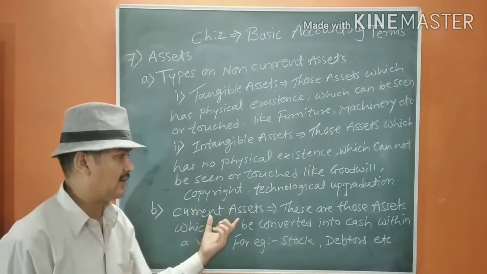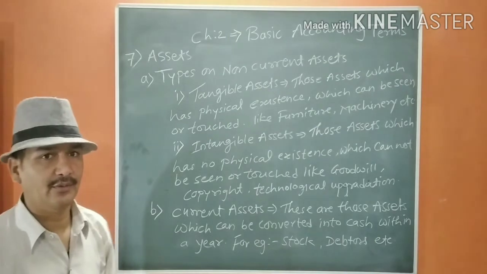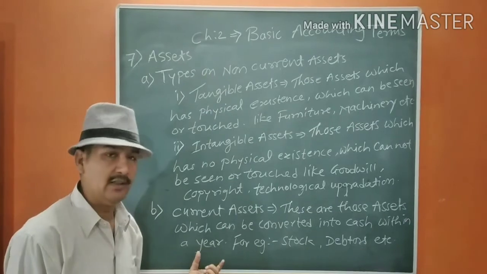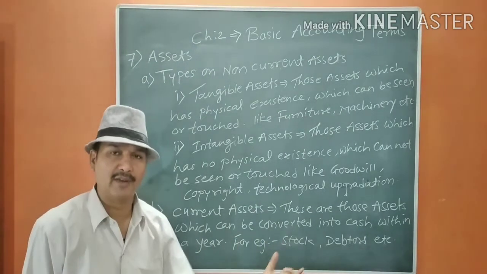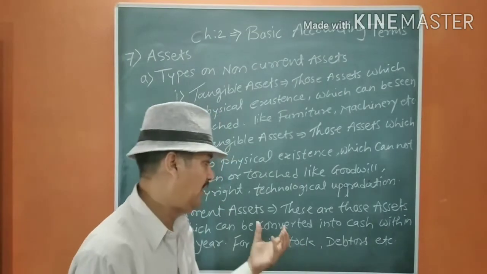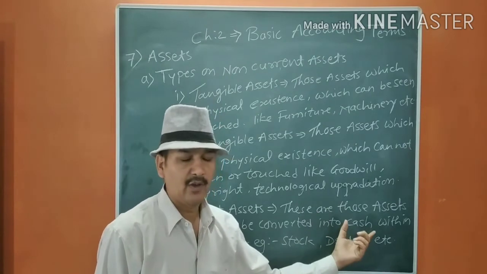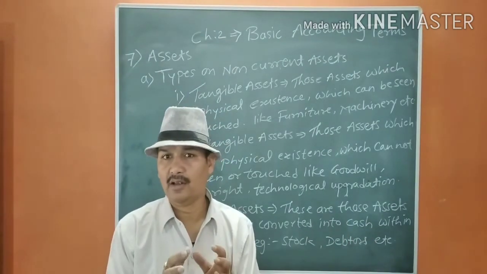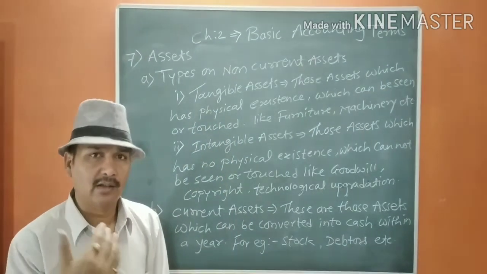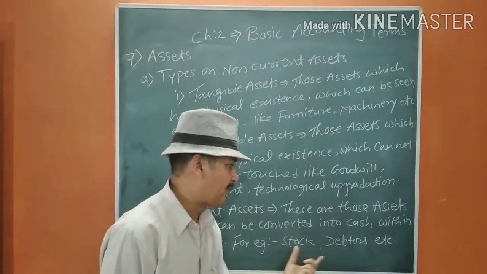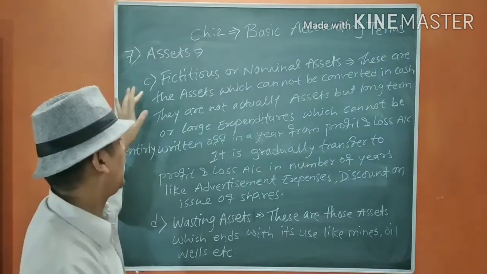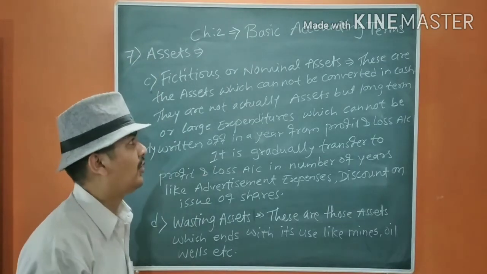Next one is current asset. Current assets are those assets which can be sold in the market and which can be converted into cash within a year. For example, stock of any product. Suppose we are selling saris, the sari is our stock and that will be converted into cash. Nobody wants the product to remain as it is. Now he will try to sell and have rotation, have turnover of it. Debtors means the customers of the firm or business.